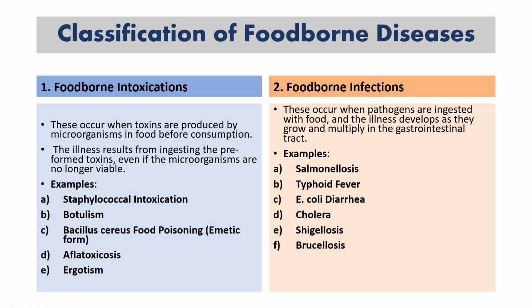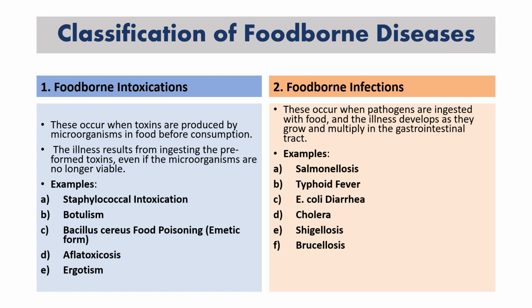Now, classification of foodborne diseases. The foodborne diseases can be classified into two forms, foodborne intoxications and foodborne infections. Intoxication means a toxin is getting inside our body. These occur when toxins are produced by microorganisms in food before consumption. The illness results from ingesting the preformed toxins, even if the microorganisms are no longer viable.